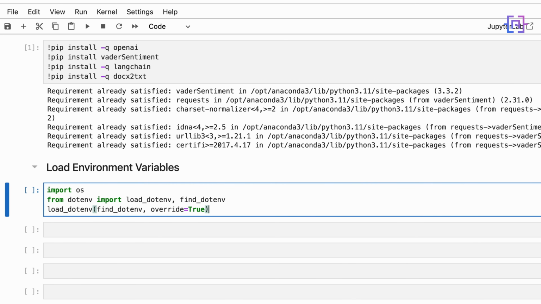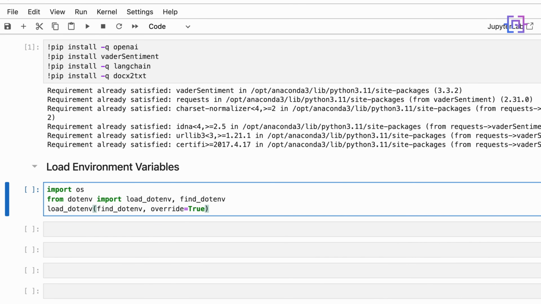The find_dotenv function will automatically search for a file named .env in our project directory, and load_dotenv will load the key value pairs found in the .env file into our environment variable. And the variable override equal true will ensure that any existing environment variables with the same name are overwritten by the values in our .env file.